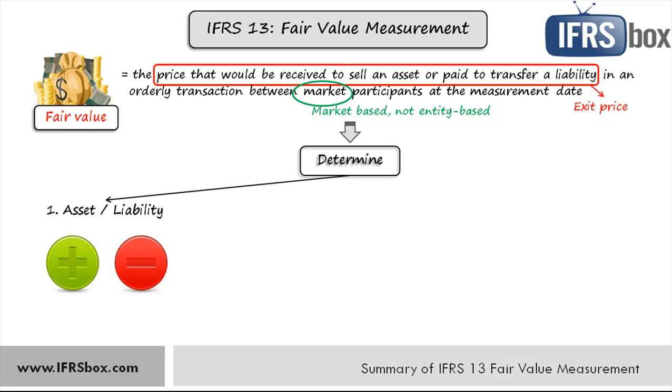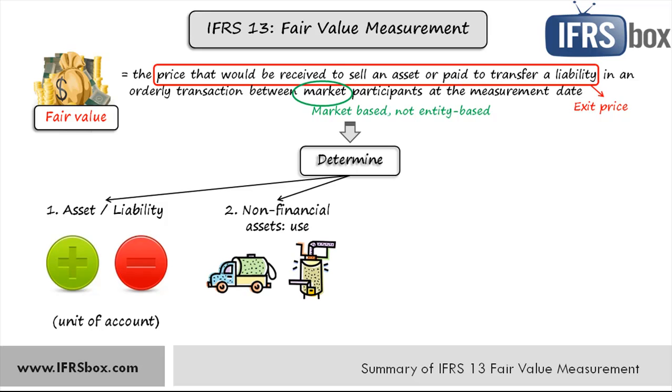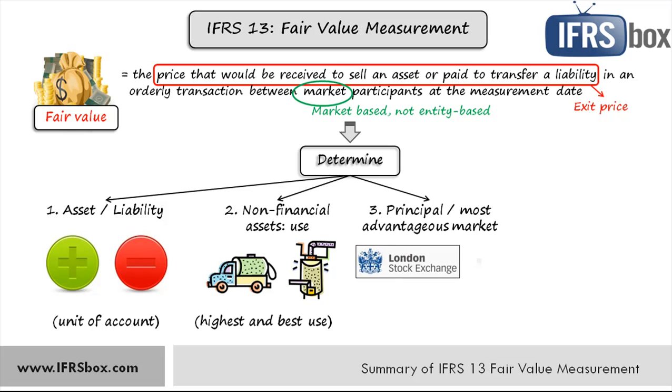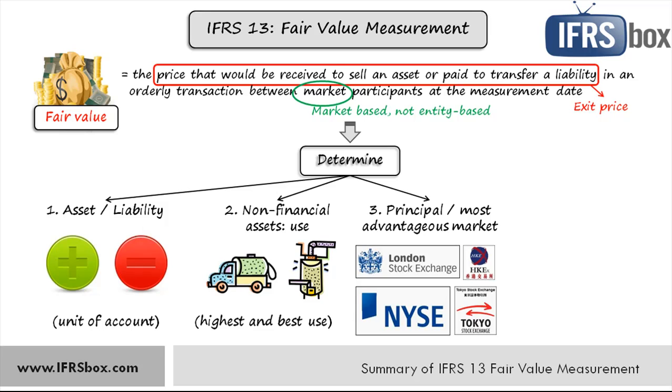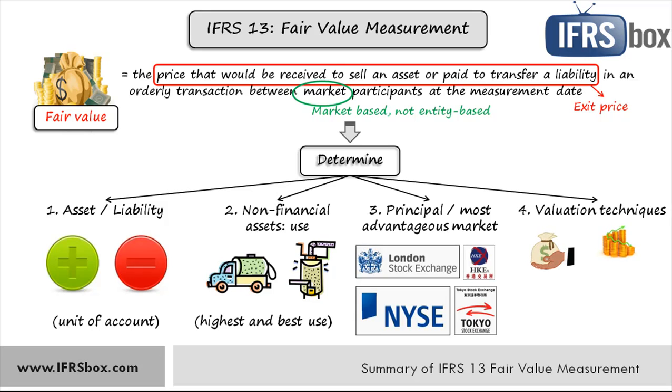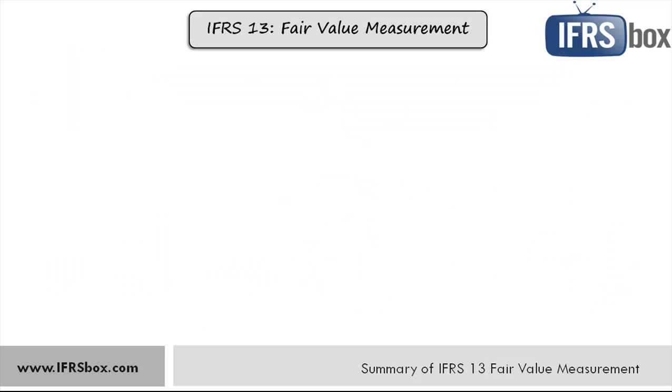Fair value measurement requires an entity to determine all of the following. The first one, the particular asset or liability that is the subject of the measurement, and it must be determined consistently with its unit of account. Secondly, for a non-financial asset only, the valuation premise that is appropriate for the measurement, so the use to which the asset is put, consistently with its highest and best use. Number 3, the principal or the most advantageous market for the asset or liability. Number 4, the valuation technique appropriate for the measurement considering the availability of data, market participants, and the level of fair value hierarchy. So let's explain the basic requirements in more details.